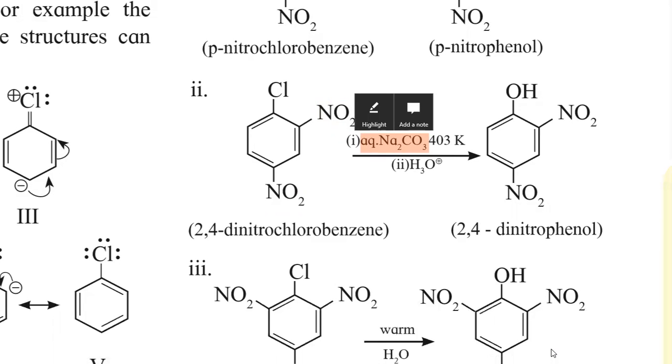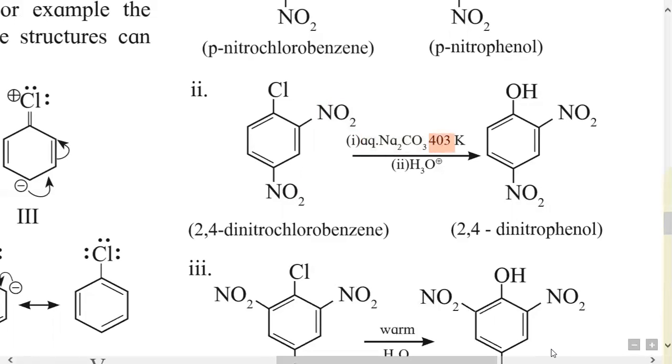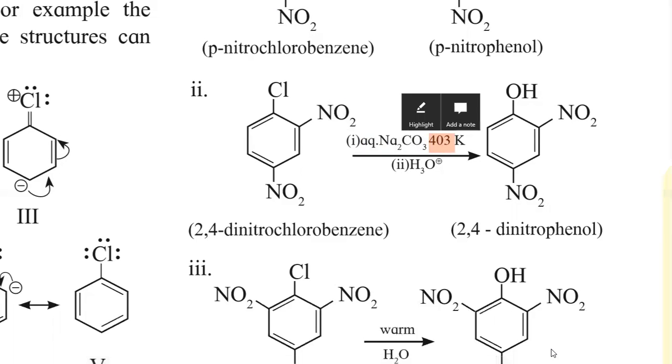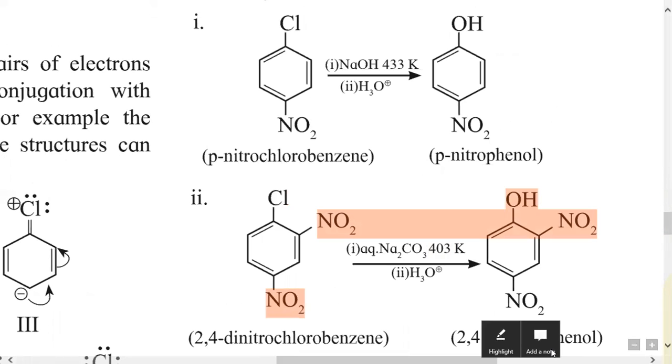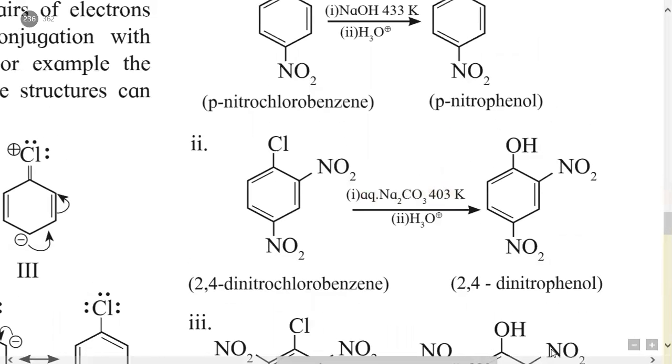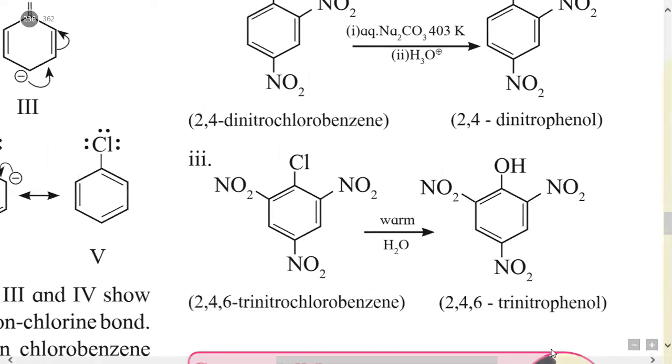The temperature is also lower than in the previous reaction: in the previous reaction it is 433, here it is only 403. The chloro group is substituted by an OH group easily because of two electron withdrawing groups at ortho and para positions. The names are 2,4-dinitrochlorobenzene and 2,4-dinitrophenol.